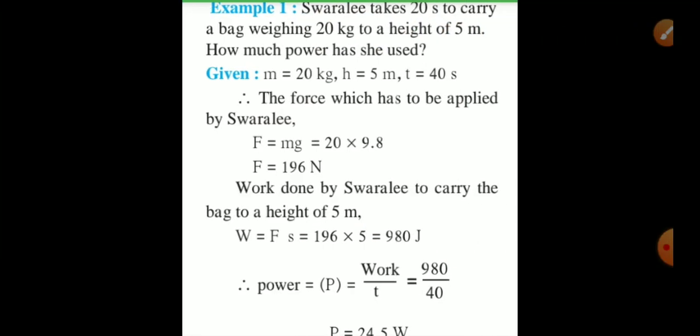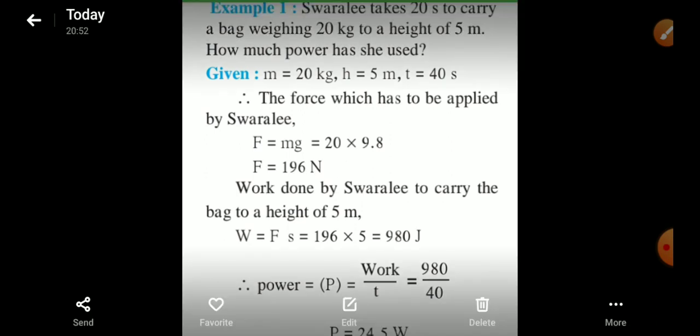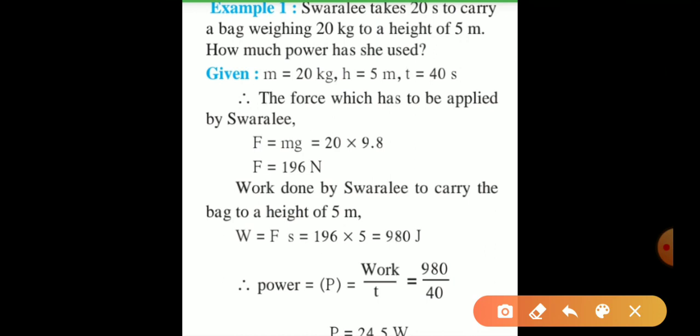Now examples, we have a numerical problem. Swarali takes 40 seconds to carry a bag weighing 20 kg to a height of 5 meter. How much power did she use? So mass we have, which is 20 kg, height 5 meter, and time 40 seconds. Therefore the force which has to be applied by Swarali, F, is equal to m into g, which is 20 into 9.8. The value of g is 9.8 always. Therefore F is equal to 196 newtons. Force we got.